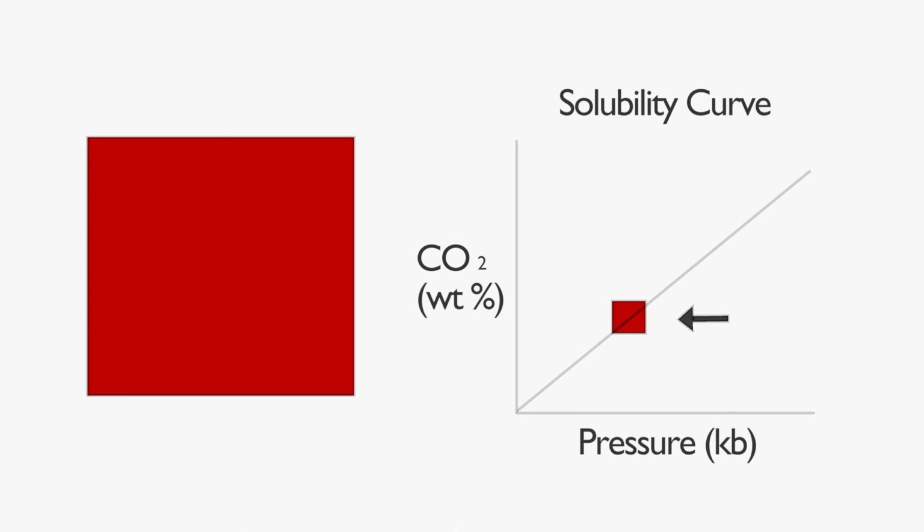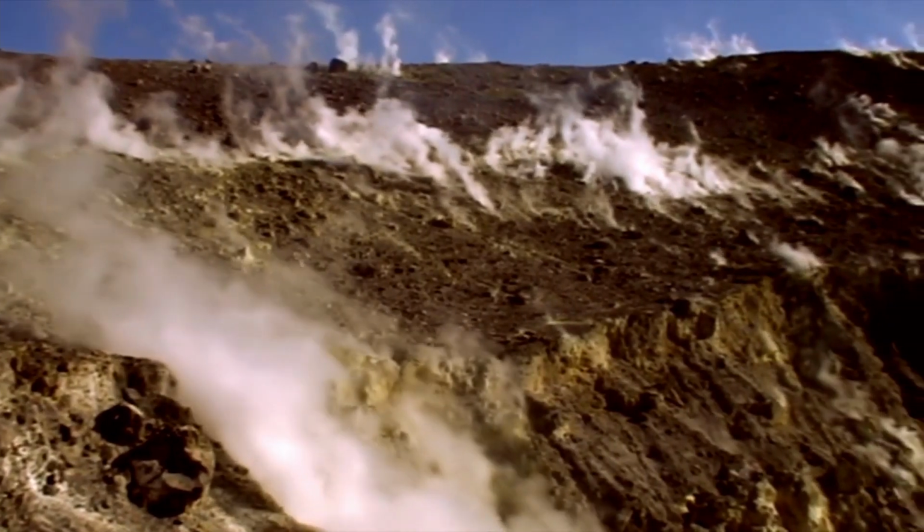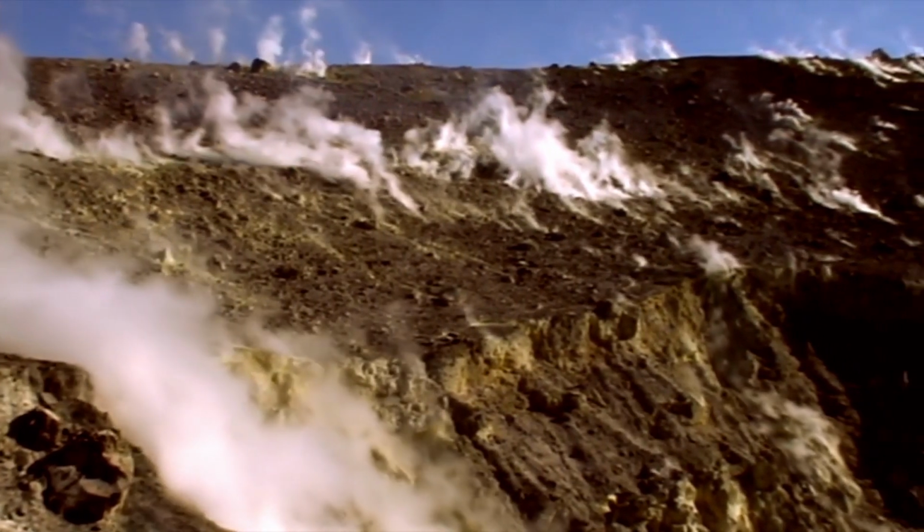But the moment it reaches the solubility curve, it has reached the maximum amount of carbon dioxide that it can keep dissolved within it. So from then on, as the magma continues to depressurize, it will start to release carbon dioxide as a gas, following the solubility curve downwards, where the CO2 content of the magma decreases along with the pressure. This gas then seeps through the earth and into the lake at the surface.